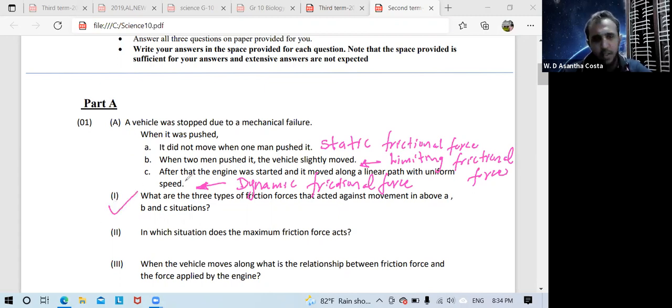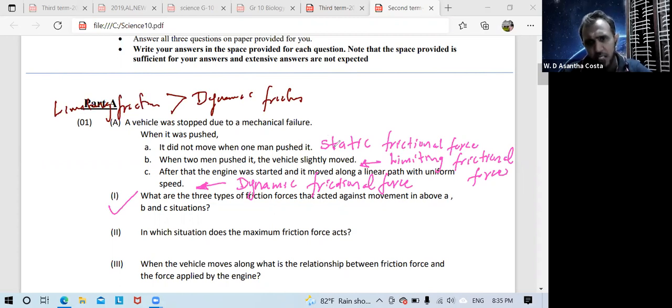The first question answer. In which situation does maximum friction force act? In this question, keep in mind, it is also mentioned in your textbook, compared with dynamic friction, limiting friction is greater. When we consider limiting friction and static friction, in that one also limiting friction is the highest.